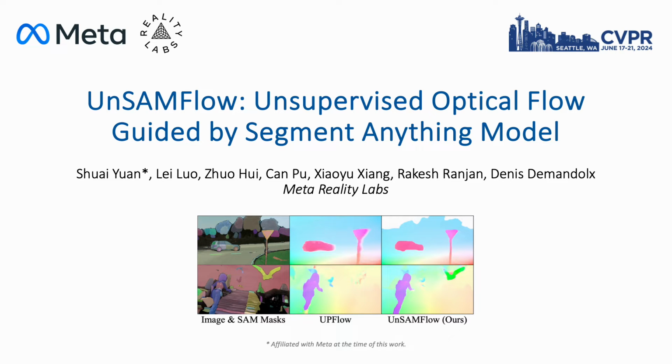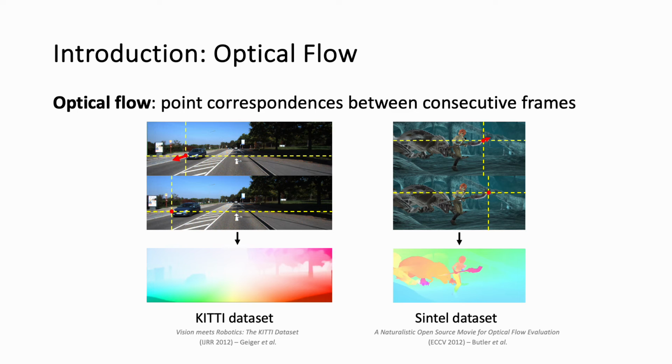Our new method called UnSAMFlow explores using Segment Anything Model to improve unsupervised optical flow estimation. Optical flow reflects pixel-level motion between two consecutive frames. For each pixel in the first frame, its optical flow is defined as the 2D vector pointing to its correspondence in the second frame.